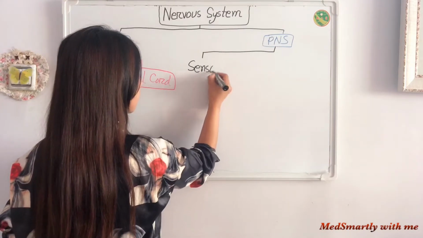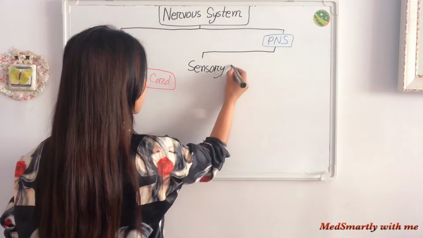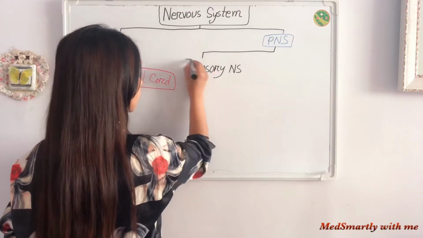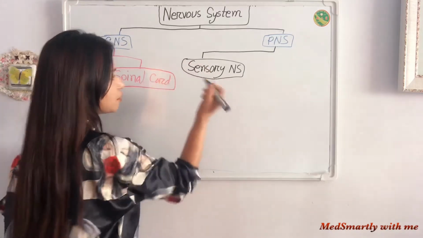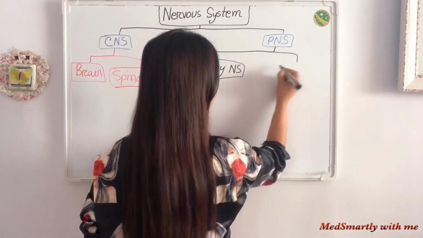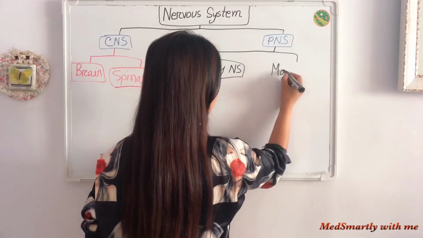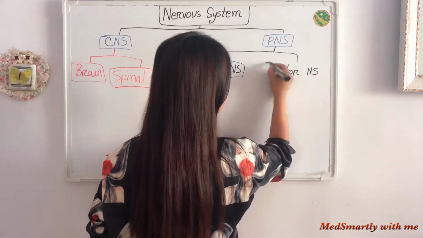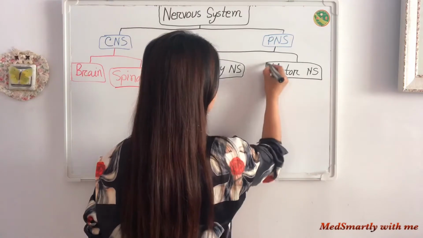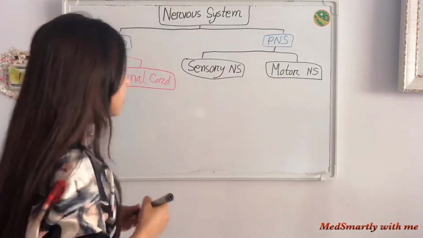The sensory nervous system collects information and gives it to the brain. The motor nervous system acts according to the command of the central nervous system.